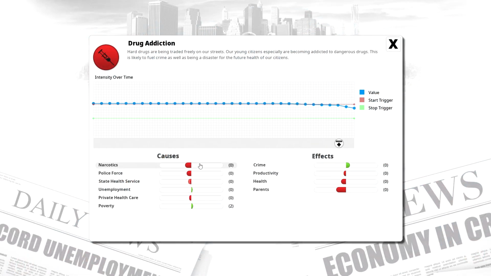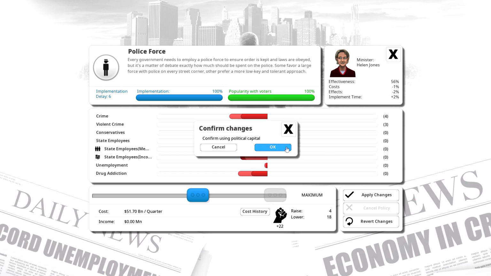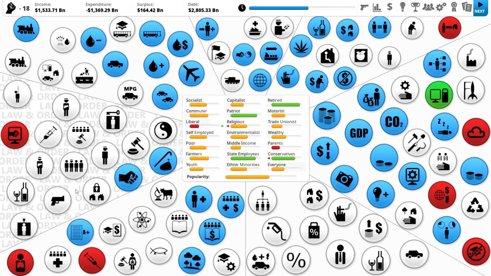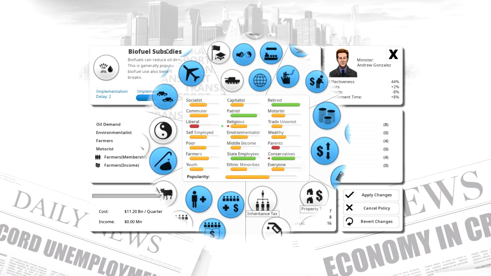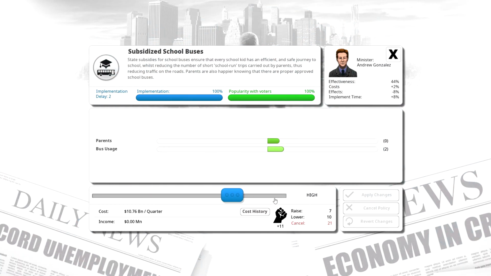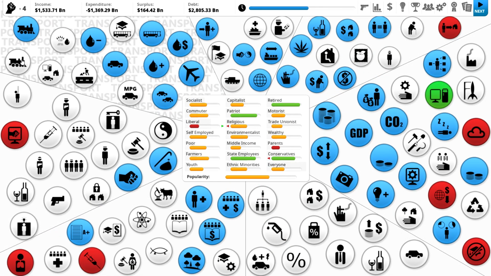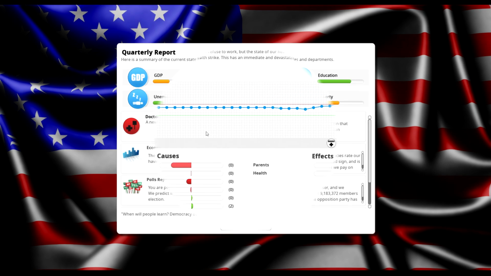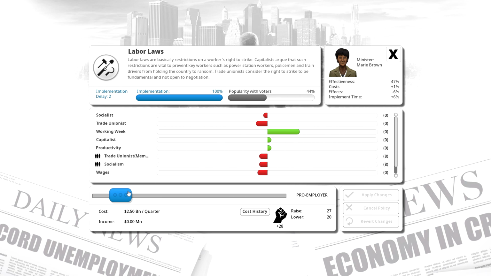What about this? Narcotics, State Health Service, Police Force. Okay, we'll increase Police Force funding because we've already increased funding for community policing. We'll increase funding for biofuels too, because that will reduce our oil demand. We'll increase funding for school buses. Alright, so doctors are now on strike, which is not good. That's going to cause some issues.